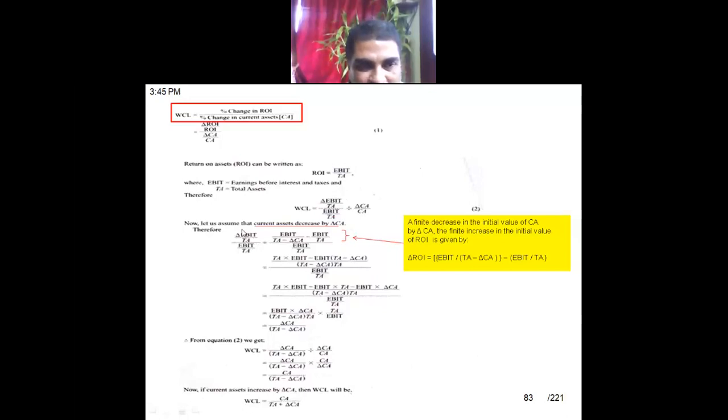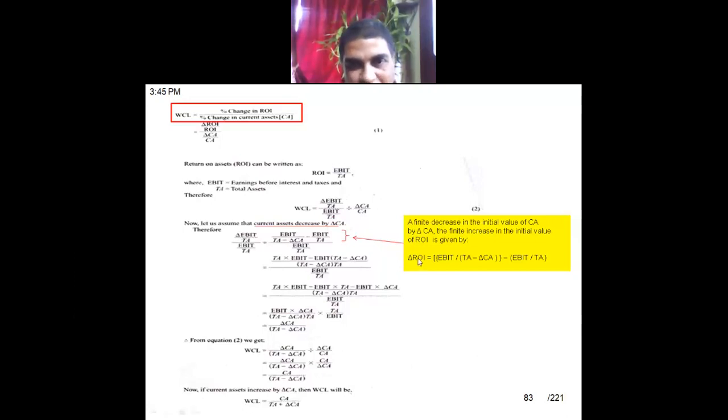So what does it mean? Suppose I say delta EBIT by total asset. What is EBIT by total asset? This is ROI, return on investment. If I take delta on EBIT by total asset, that means return on investment. So if I say change in EBIT by total asset, that means I am talking about change in ROI.